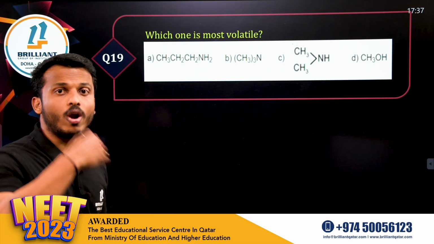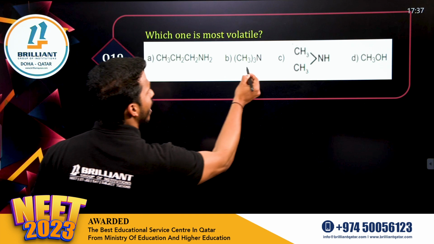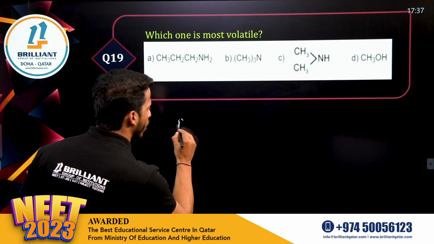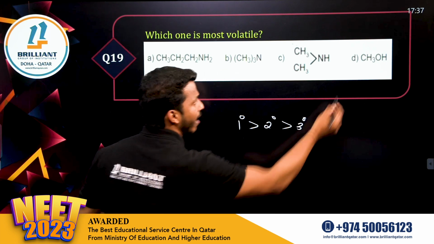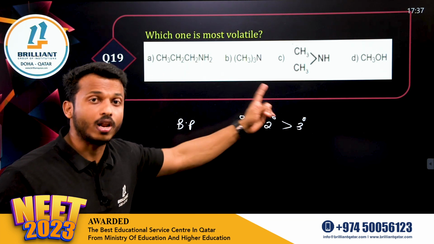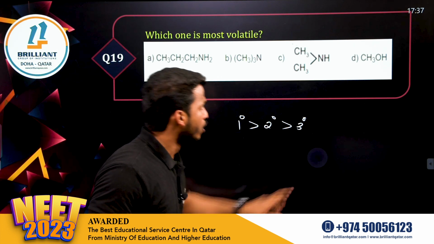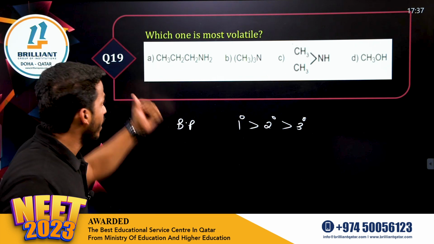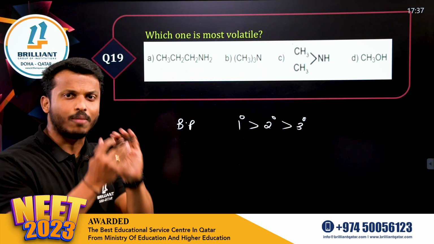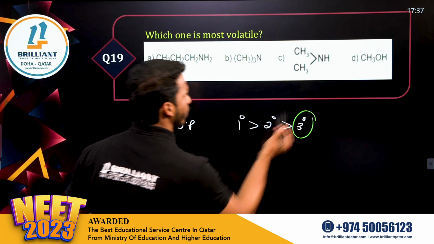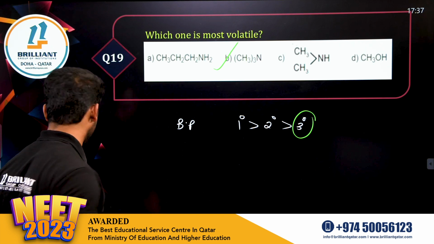Question number 19. Which one is most volatile? Most volatile means lowest boiling point. Dear all, this is an amine. The boiling point order of amines is primary greater than secondary greater than tertiary, and the last one is alcohol. Remember, alcohols have a higher boiling point than amines. So definitely not option D. So in this case, among A, B, C, which one has the most volatile, meaning the lowest boiling point? Among them, which is tertiary, dear all? Option B, that will vaporize easily.